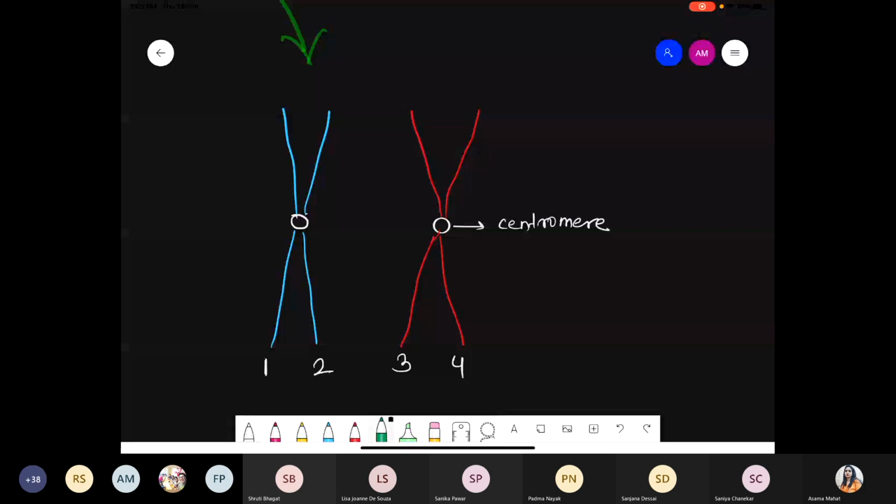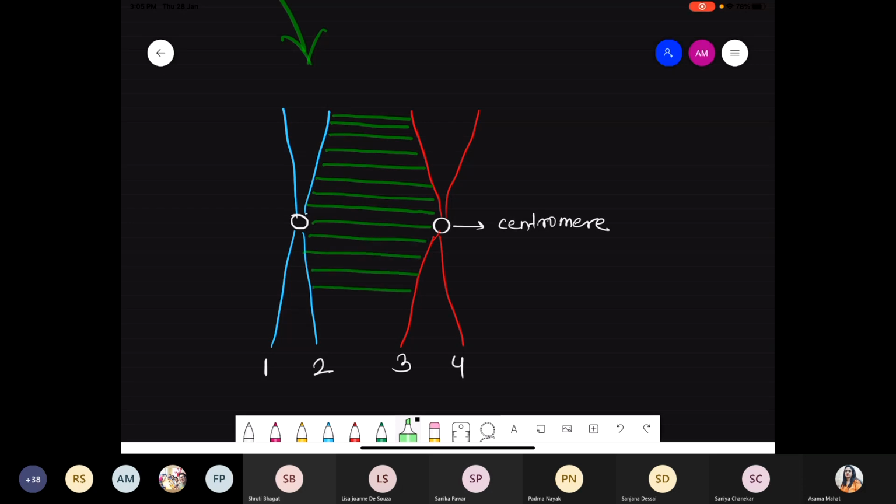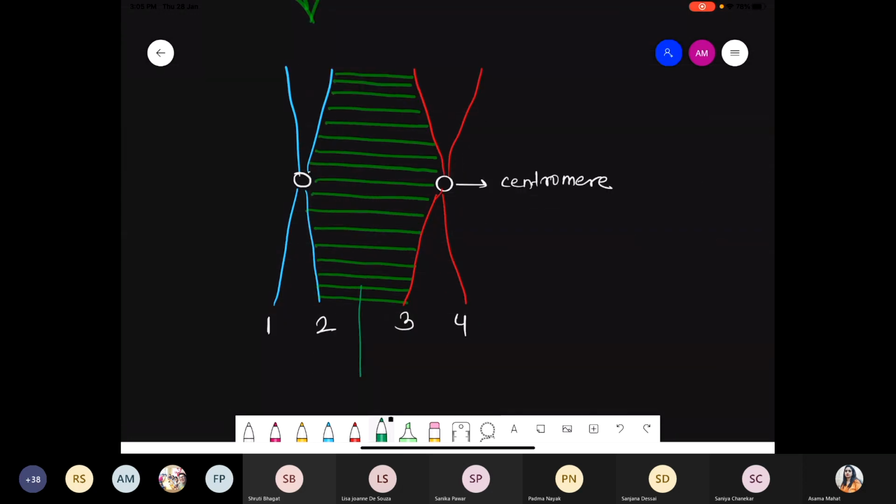Now between this there is the presence of a complex, that is the synaptonemal complex. So throughout the length, from the top to bottom, along with the centromere region, everywhere there is the presence of the complex. That complex is called the synaptonemal complex.